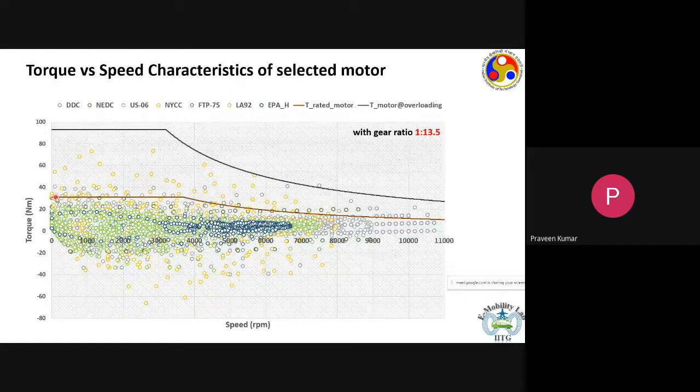Similarly, the rated values will be higher. And the maximum speed will also be lower now. Instead of 12,000, we have 11,000 RPM. Instead of a base speed of 4,000, we have a lower base speed. So this is how the distribution of torque versus speed characteristics changes for the machine depending on the gear ratio.